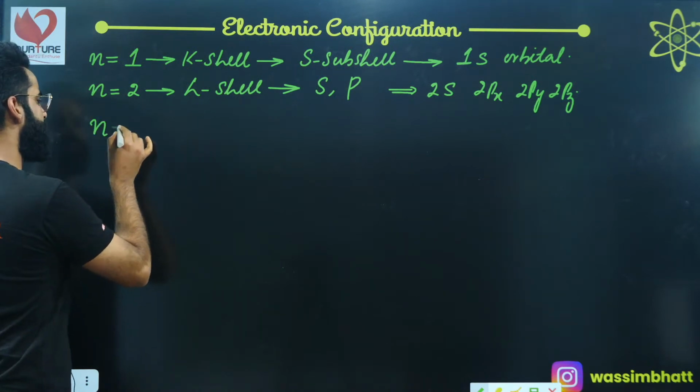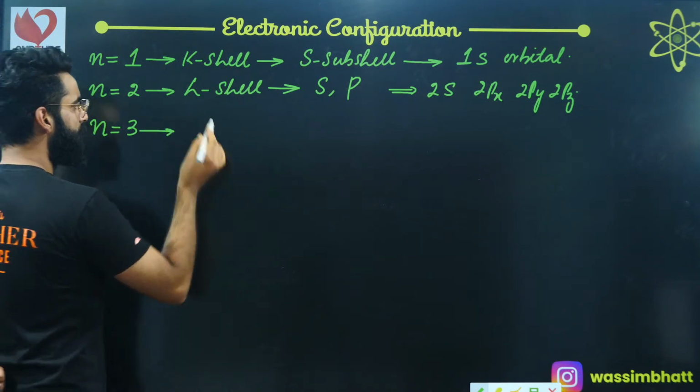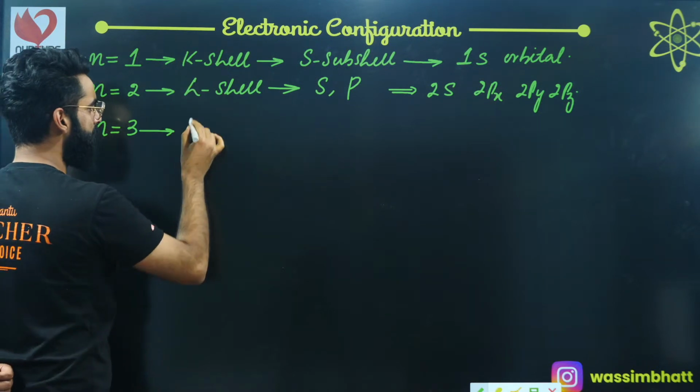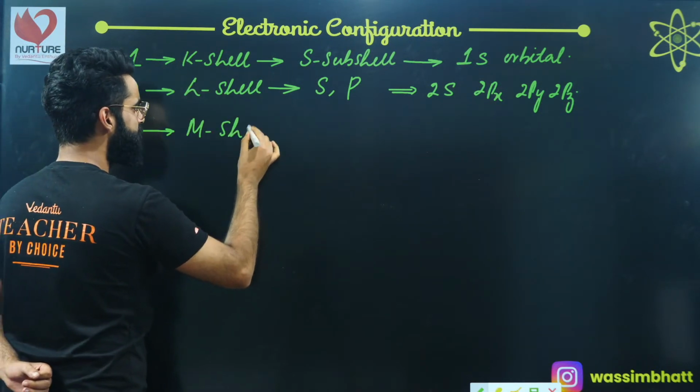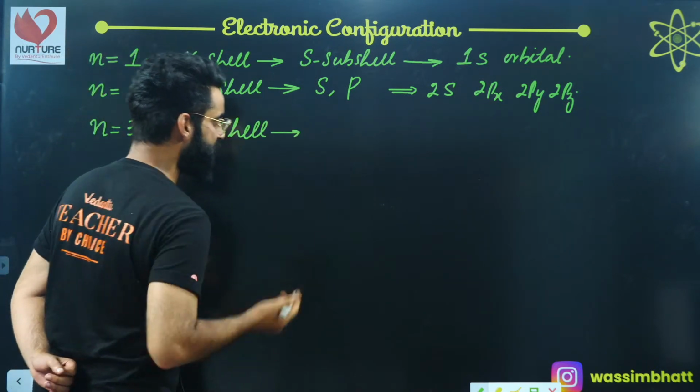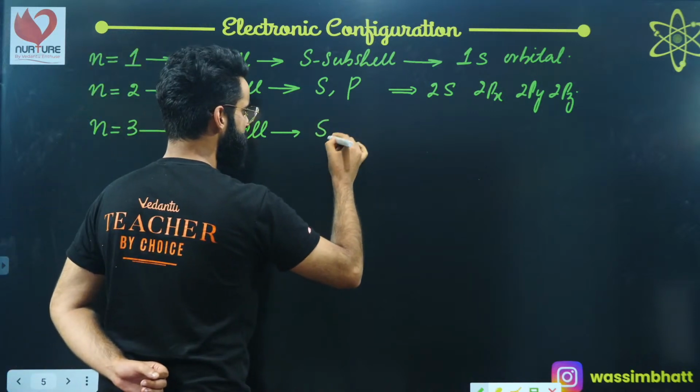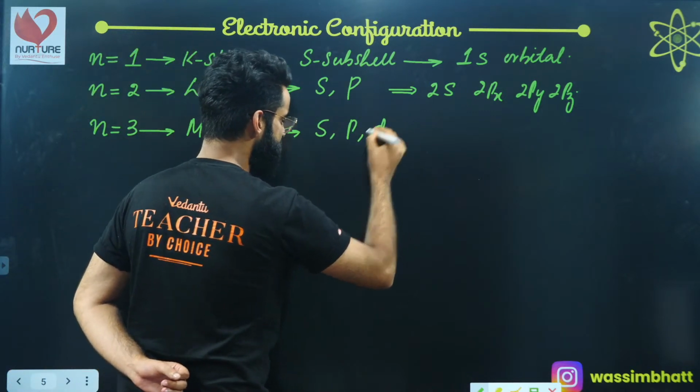Similarly, if I talk about shell number 3, what do we call this shell? This was K, L, now comes the M shell. In the third shell, how many subshells do we have? We have got 3 subshells. One is going to be the s subshell, then comes your p subshell, then comes your d subshell, right?